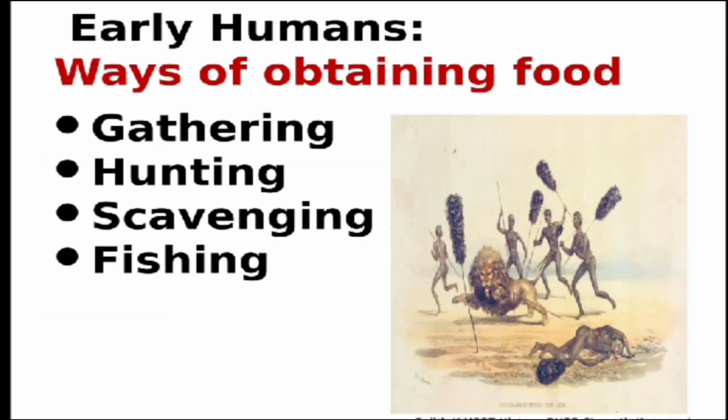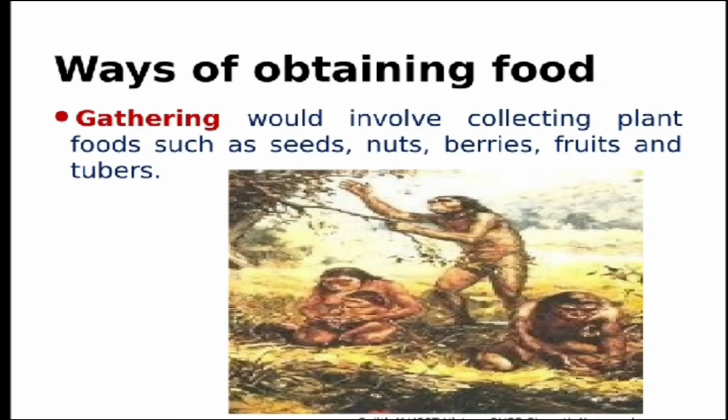Next, how the early man used to obtain food. There are various ways through which he used to obtain food. First is gathering, then hunting, then scavenging, and then fishing. Gathering was the oldest way through which he used to obtain food. He must have gathered edible plant foods such as seeds, nuts, berries, fruits and tubers, and he used to look after his family with these materials.